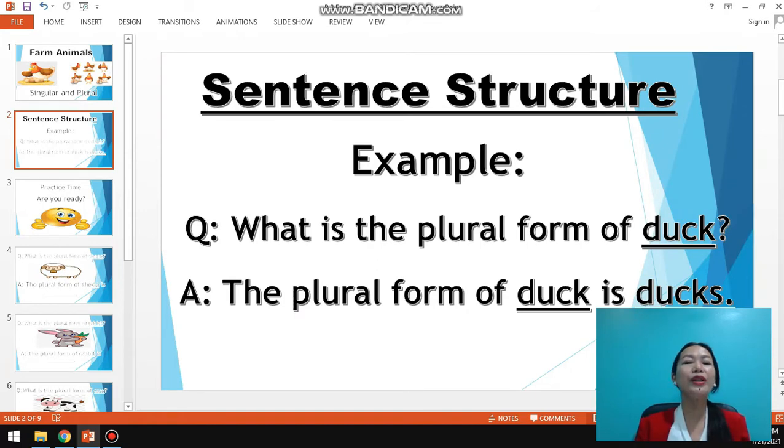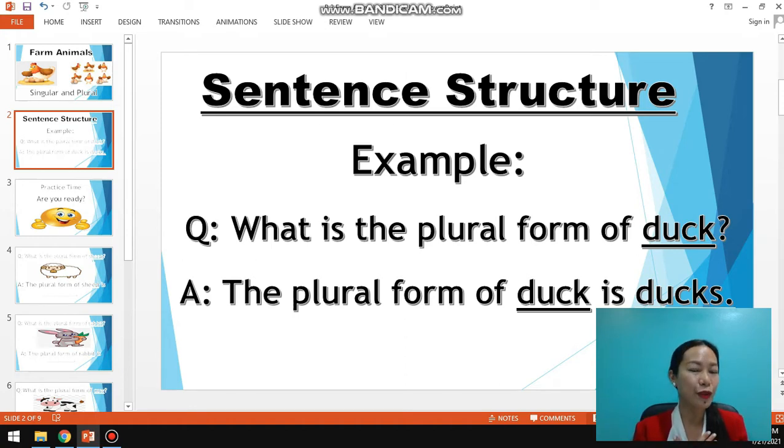And now we are going to study about the sentence structure. For example, what is the plural form of duck? The answer, the plural form of duck is ducks.